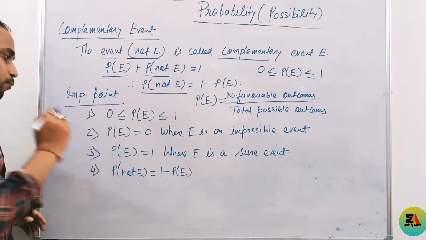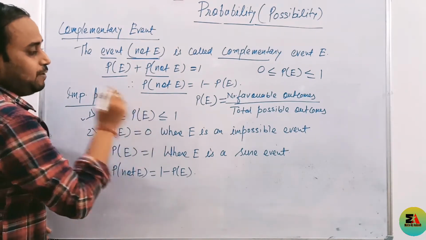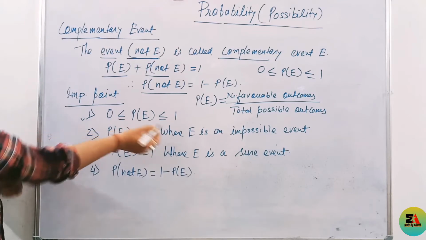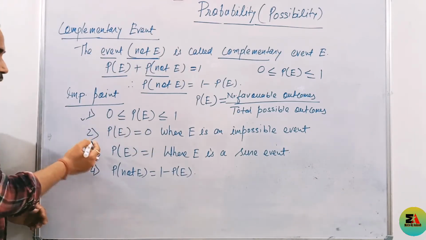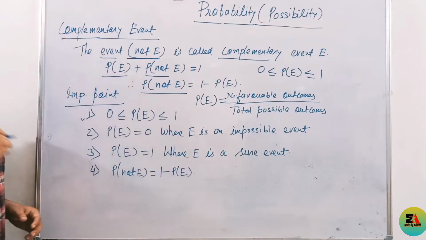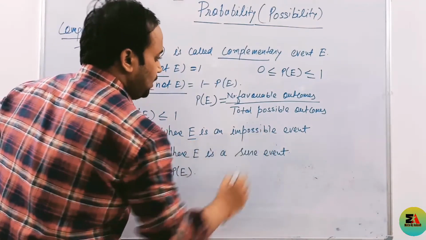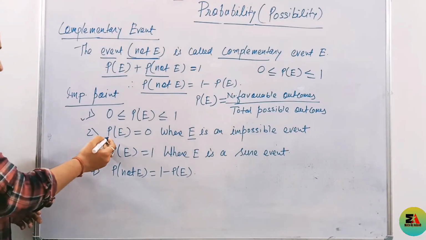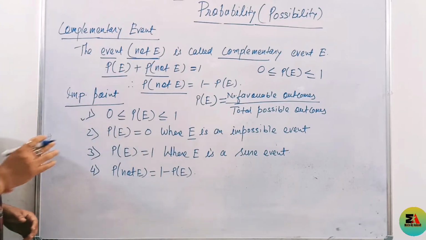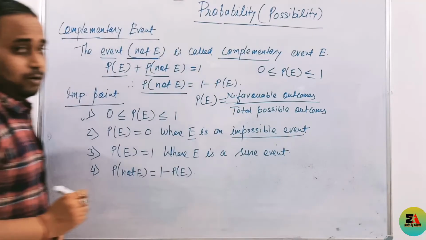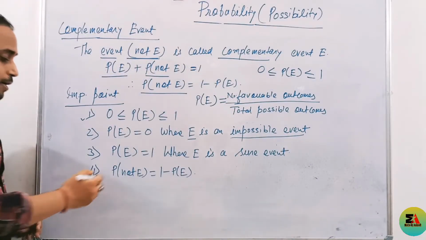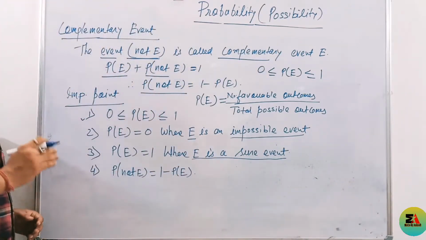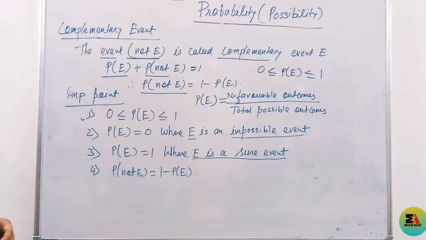This one is very important. Point first is probability always lies between 0 and 1. The minimum value of probability is 0 and the maximum value is 1, but not greater than 1. Clear? Now second one, probability of event will be 0 where E is an impossible event. Any event which is not possible, its probability will be 0. Next, probability of event is 1 when E is a sure event. It means the event will definitely occur, and that is known as a sure event.